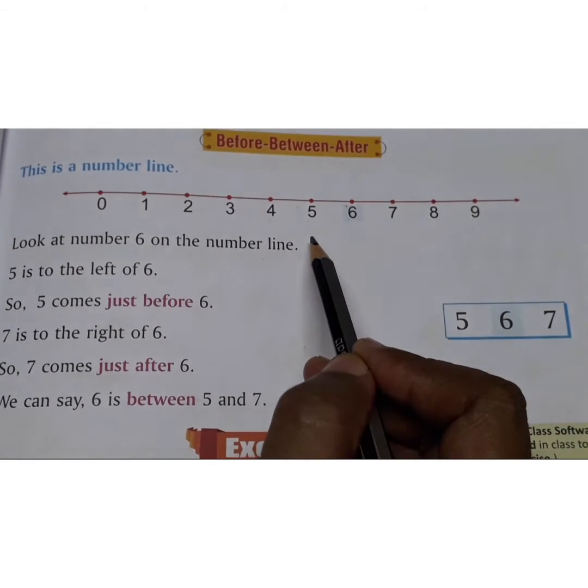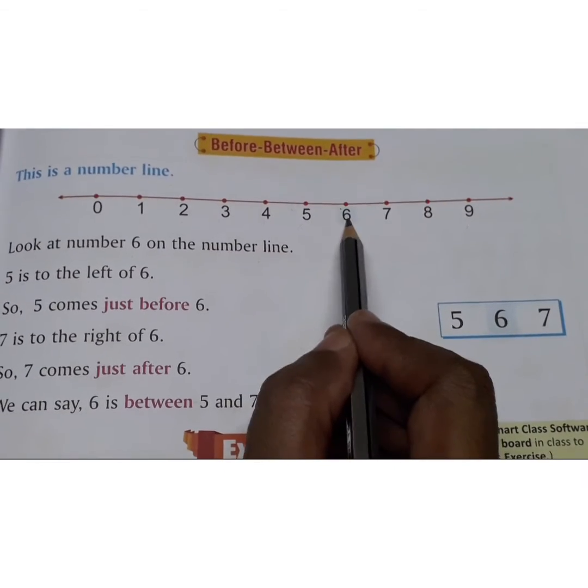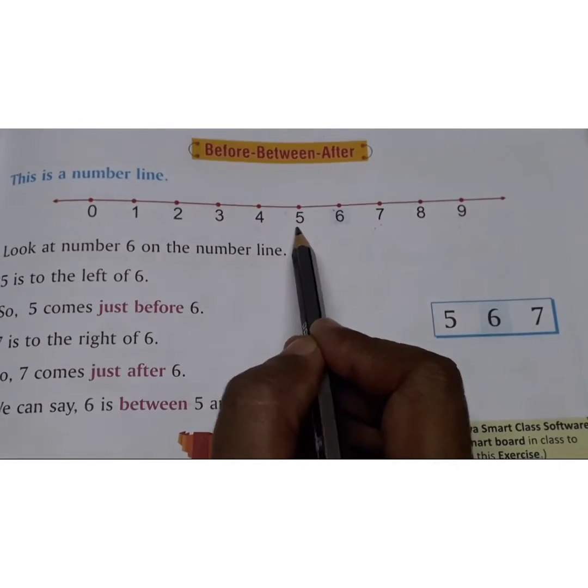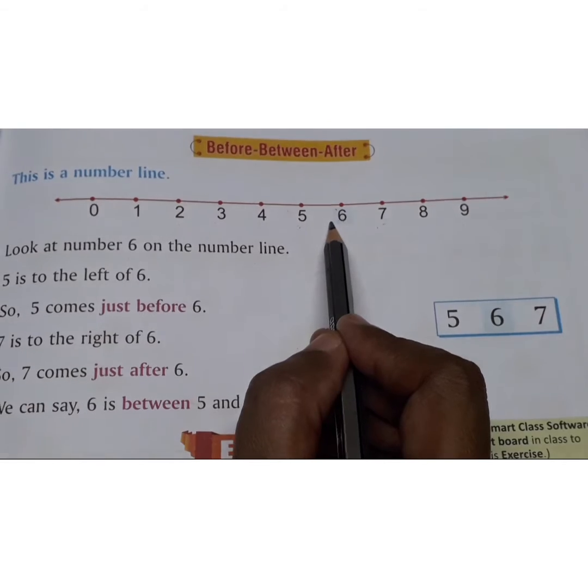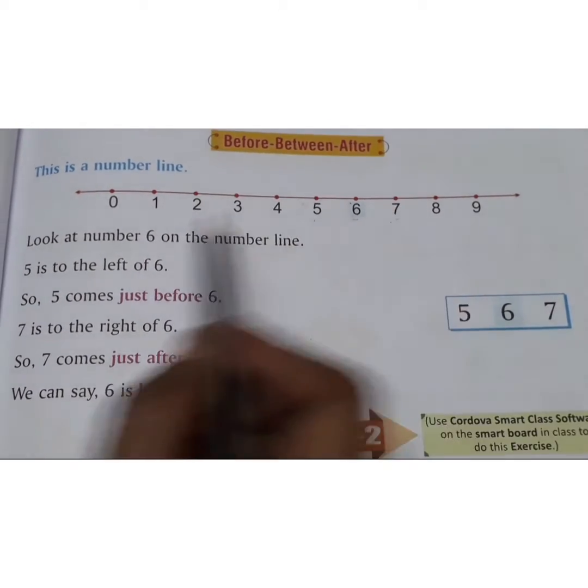Between number means, children, the number which is in between, in the middle of two numbers. Suppose 5 and 7. In the middle is 6. So, between number is 6.